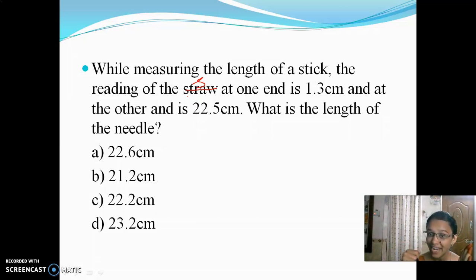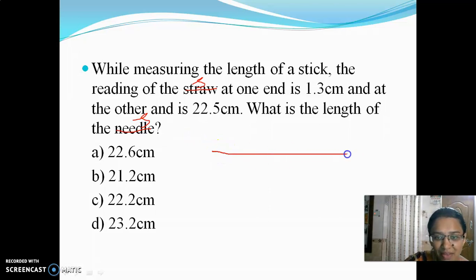Not straw, it is stick. At one end of the stick, the reading is 1.3 centimeter, and at the other end of the stick, the reading is 22.5 centimeter. They are asking us to find the length of that stick.